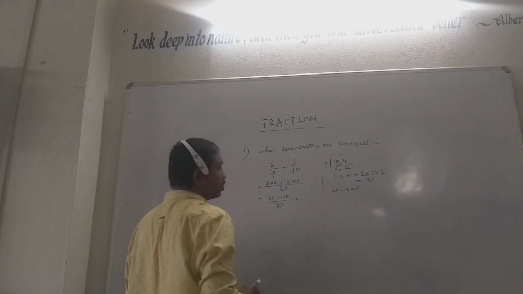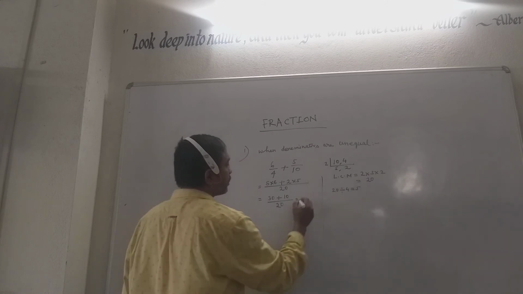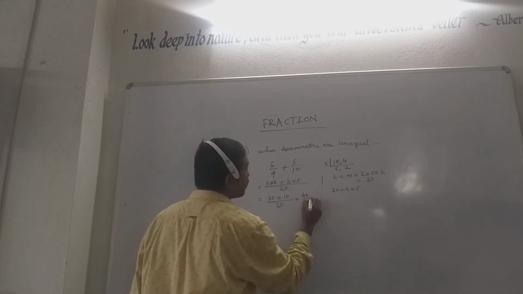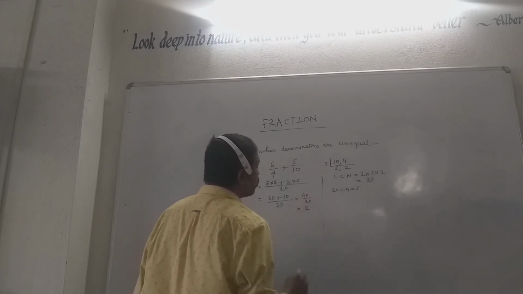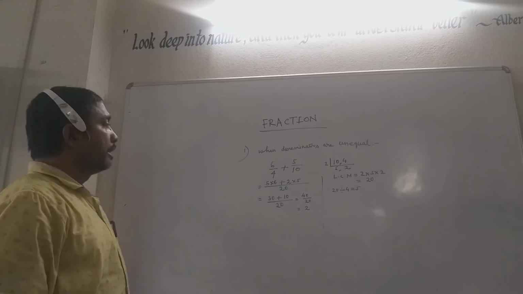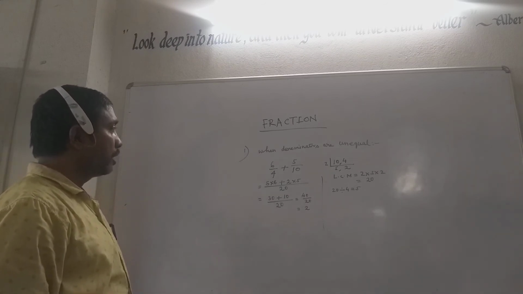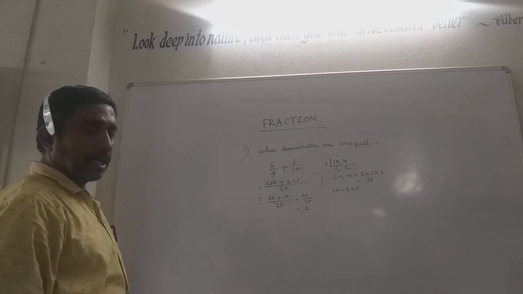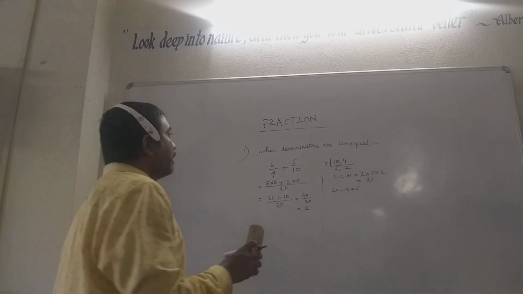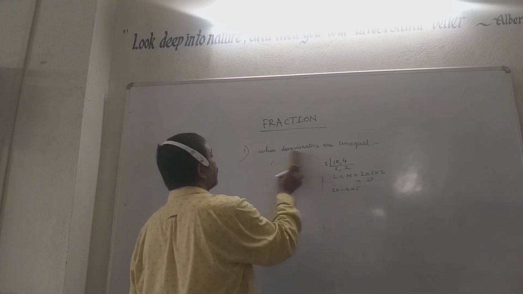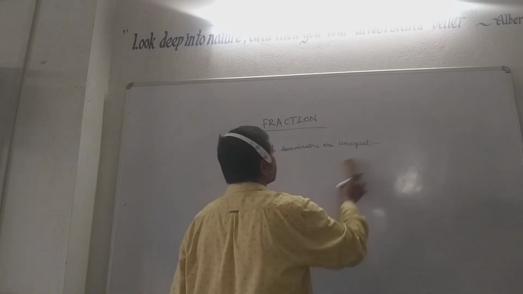Now what should you do? 30 plus 10. So what comes? 40 by 20. Now you divide it, you get 2. So in this way you can do the addition of fractions having different, unequal denominators. So this is the process.